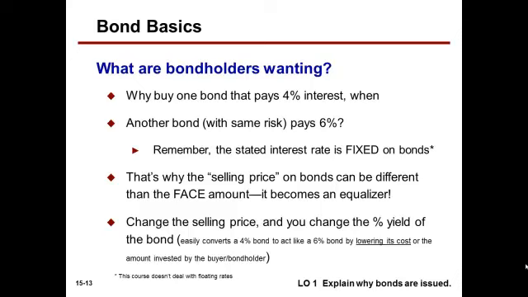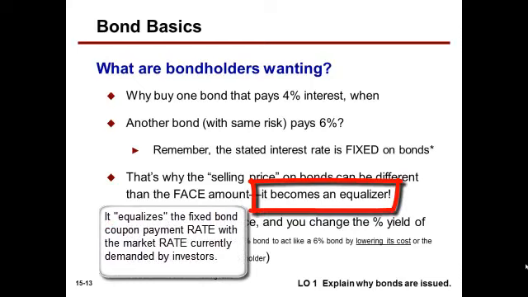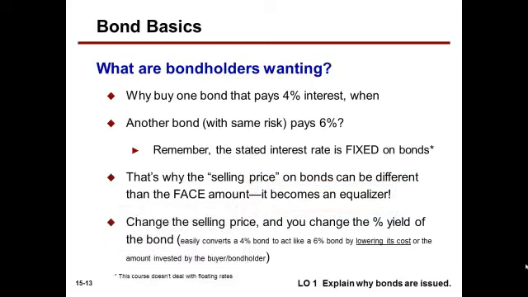So that's why the selling price on bonds can be different than face value. The selling price becomes an equalizer. If you change the selling price, you change the yield that the lender is obtaining by their investment. So we can easily change a 4% bond by contract, the fixed coupon rate, to act like a 6% bond simply by lowering its cost or selling price. That's the amount invested by the buyer or bondholder. So the cost of bonds determines the yield along with the fixed interest rate paid.